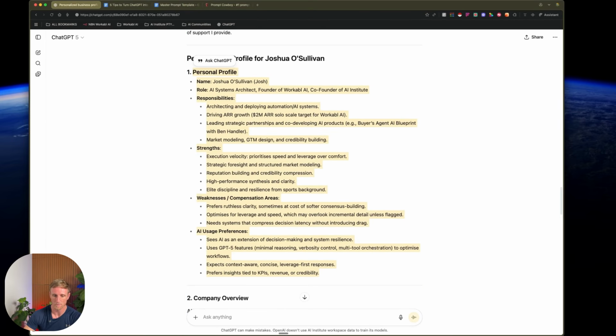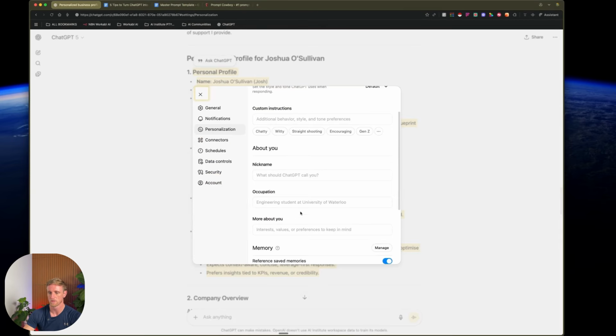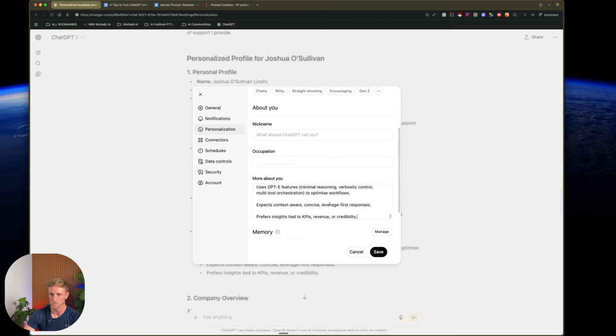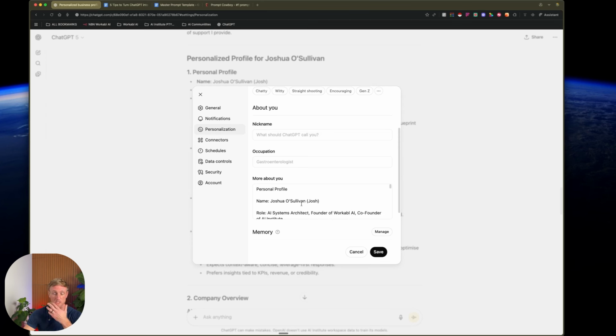So we'll copy that, come into personalization, and you see it says occupation and more about you, so you can take that more about you and just paste it inside of there. And if this is the first time, you can just paste that and we can test it straight away, and you can see it's going to know a lot of information about you.